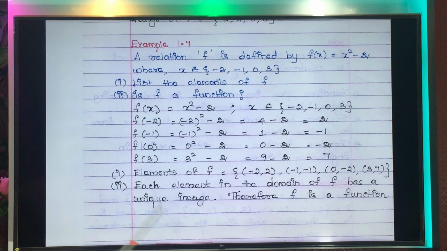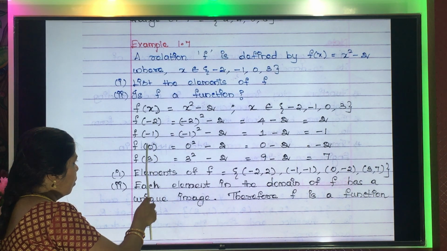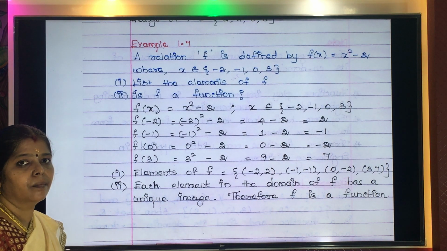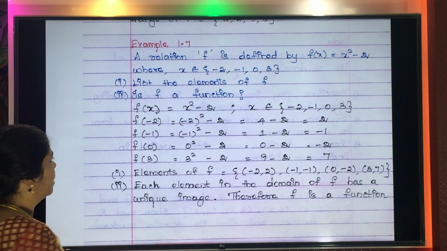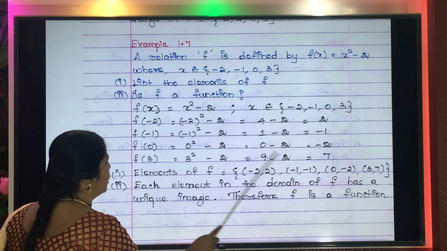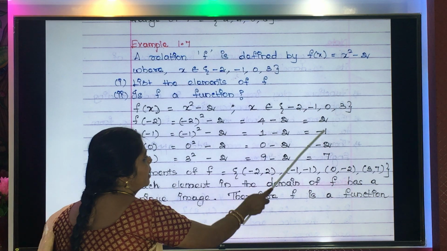Next question. Is f a function? So, two conditions you have to check. Do all the elements here have an image? Yes. The first condition is satisfied. Yes, minus 2 has an image. Minus 1, 0, 3. All the 4 numbers are having an image here.